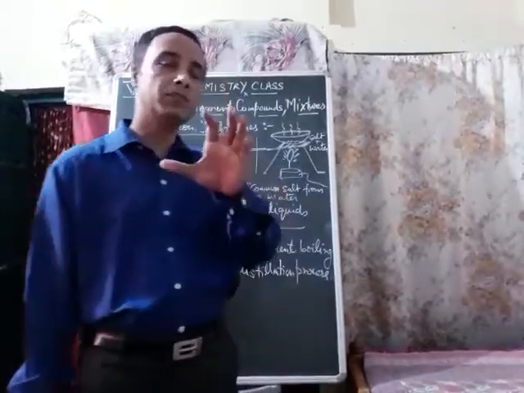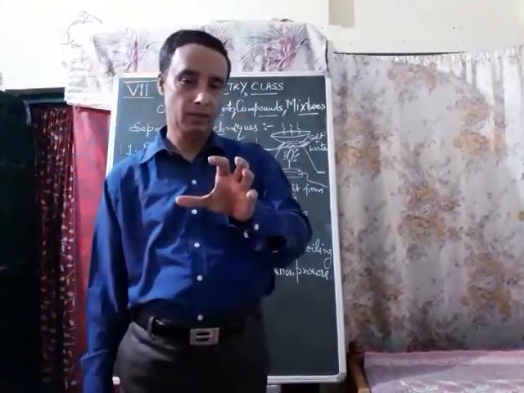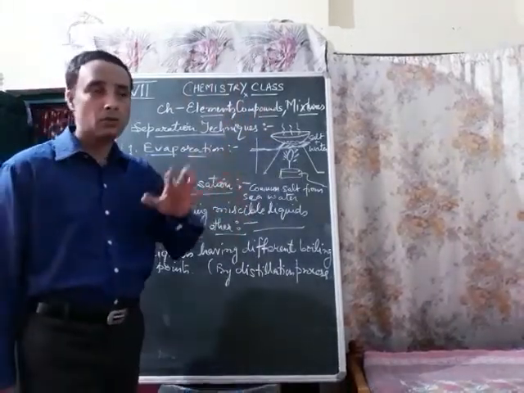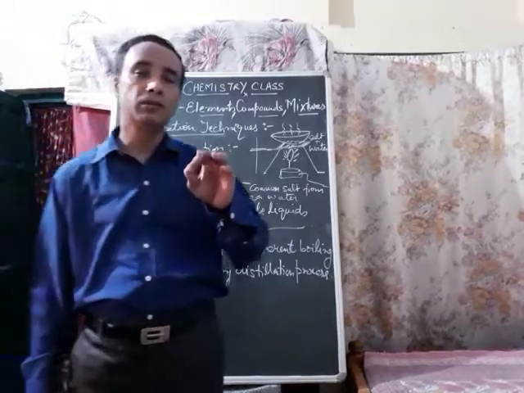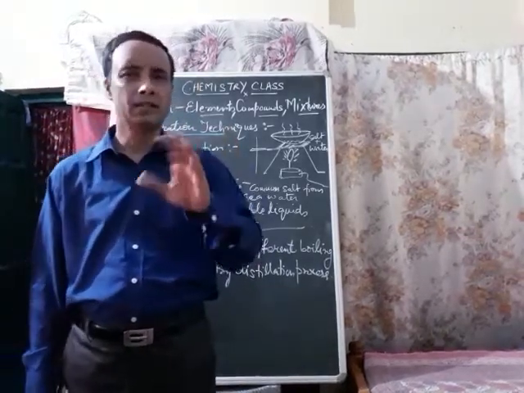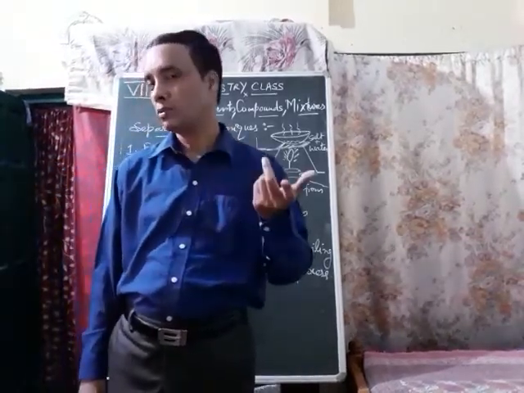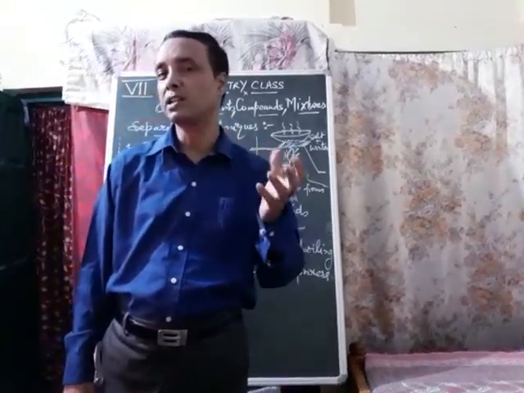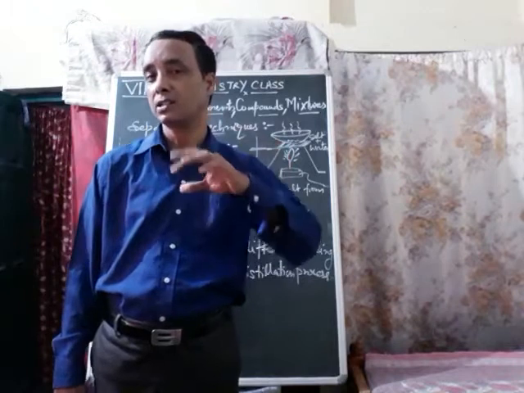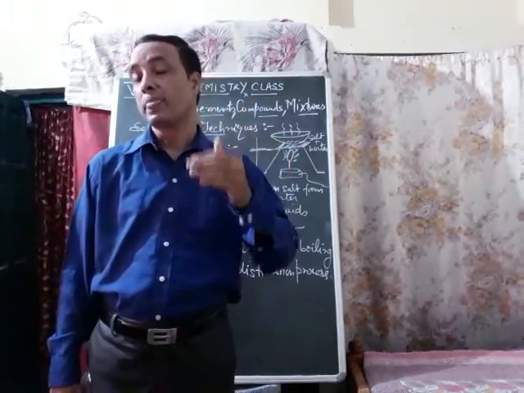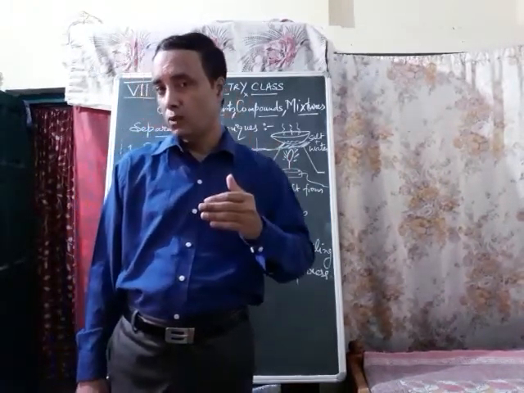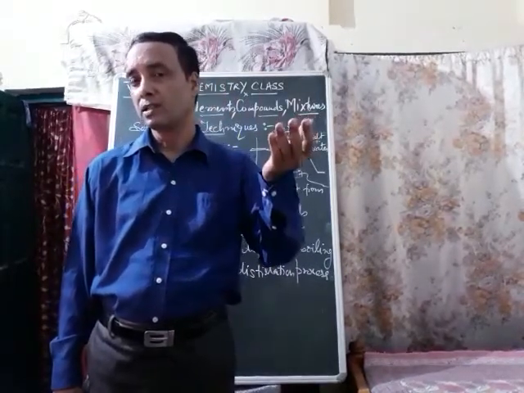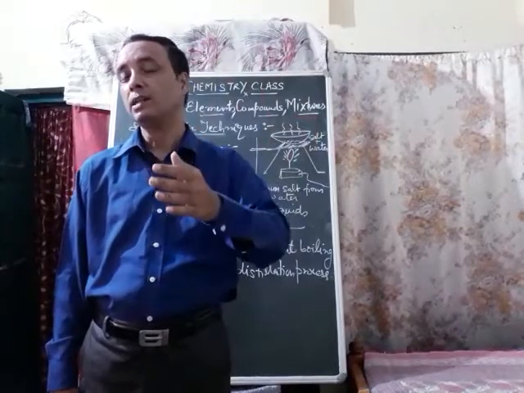Suppose you are having a mixture of ethyl alcohol and water. You know, ethyl alcohol has a boiling point of 78 to 80 degrees Celsius and water, all of you know, 100 degrees Celsius. So a mixture of these two substances can be separated from each other by heating the solution. You see that as the boiling point of alcohol is less, it gets separated first. First it forms a vapor, followed by water.